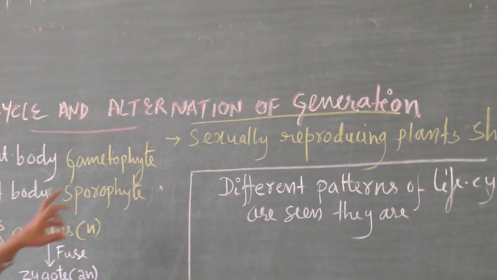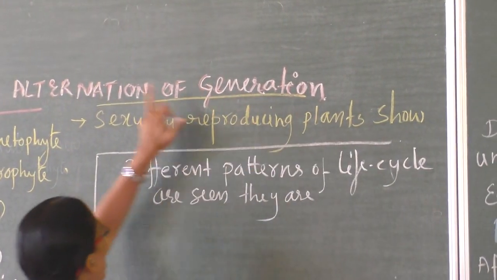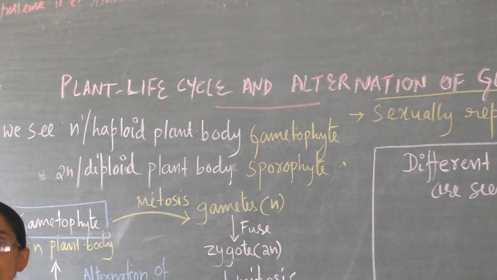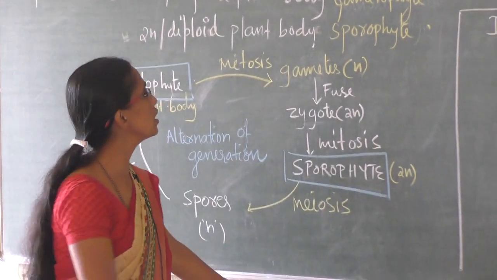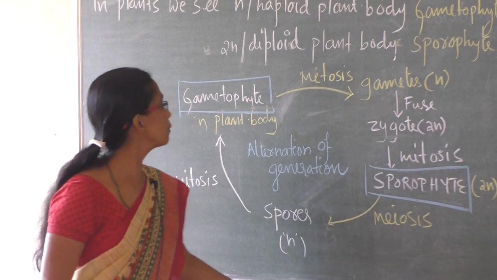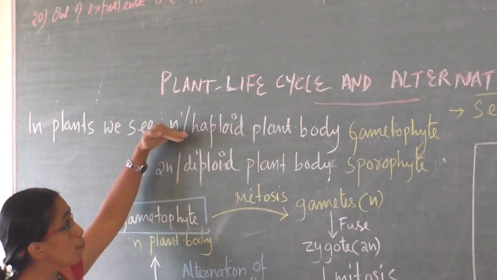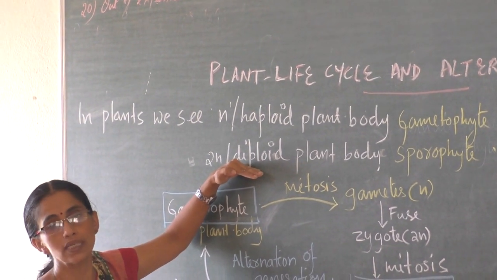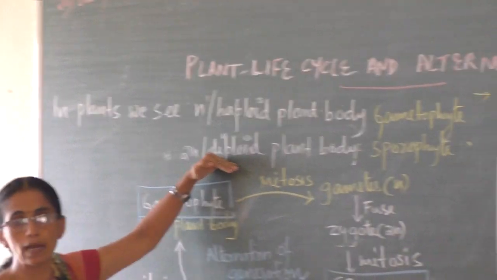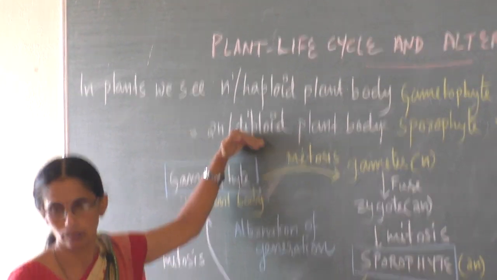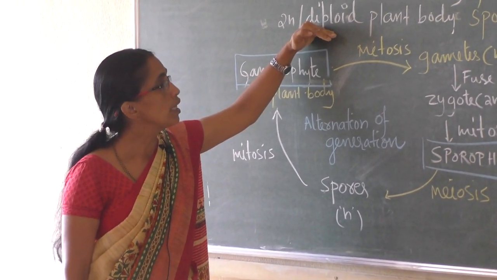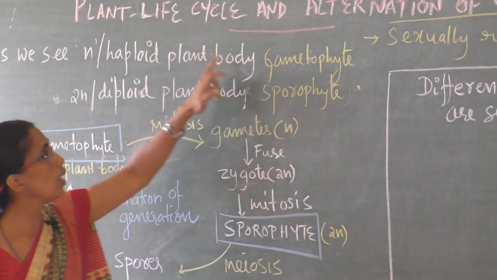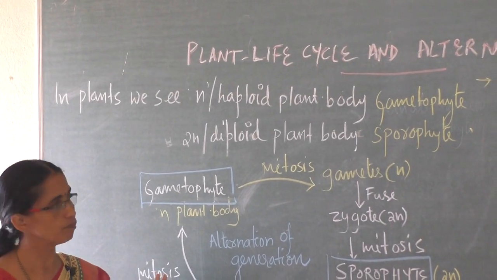All sexually reproducing plants show alternation of generation. There are two stages, gametophyte stage, sporophyte stage. In plants we see haploid plant body, at the same time we see diploid plant body. In the case of bryophytes, the plant body we see is haploid. In the case of pteridophytes, the dominant phase, the plant body we see, is sporophyte. So haploid cells and diploid cells both are seen.